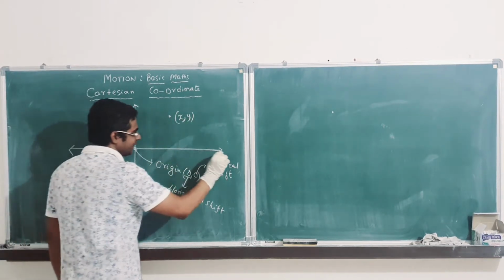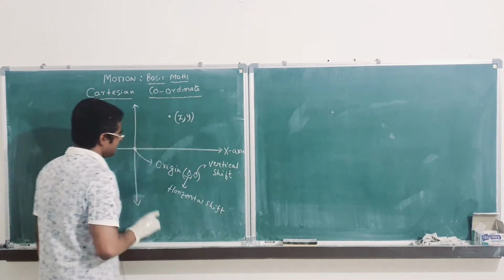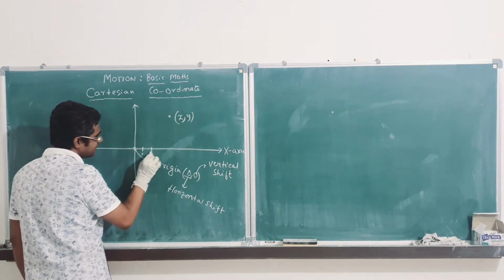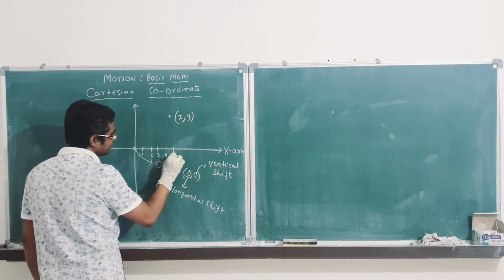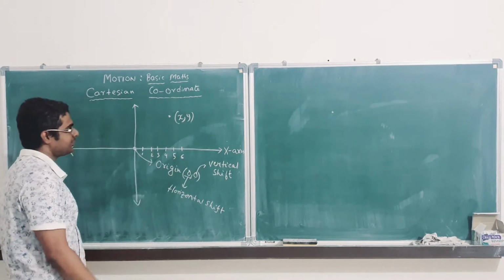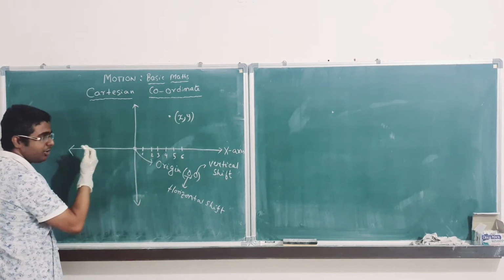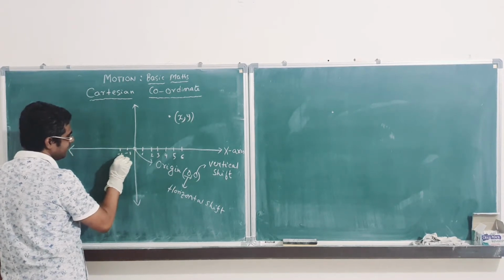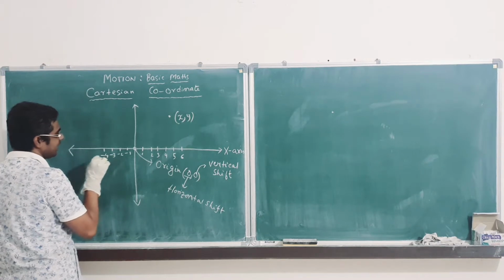This axis that you can see is x axis. So when you shift horizontally from this 1, 2, 3, 4, 5, 6 like this. Okay, clear? When you shift horizontally on the left hand side, it will be -1, -2, -3, -4 like this.